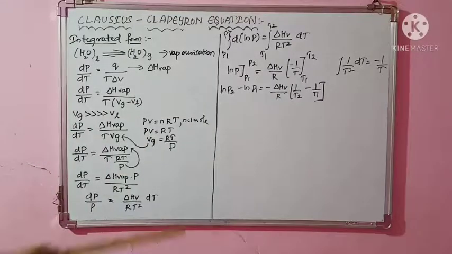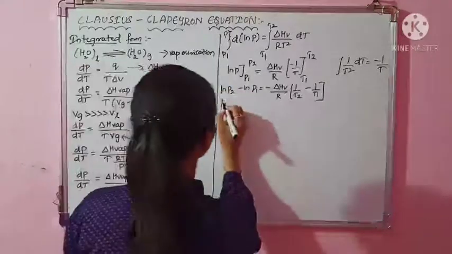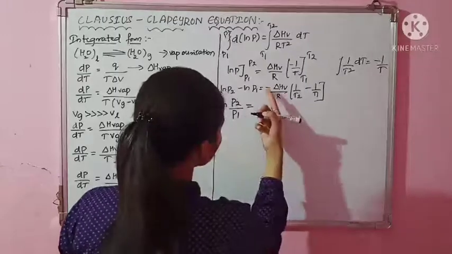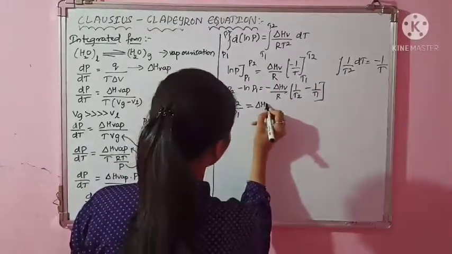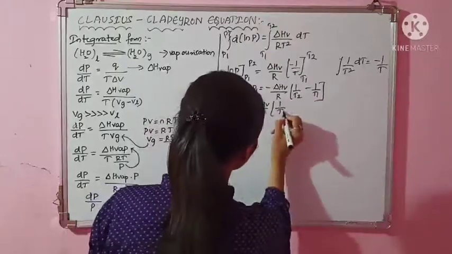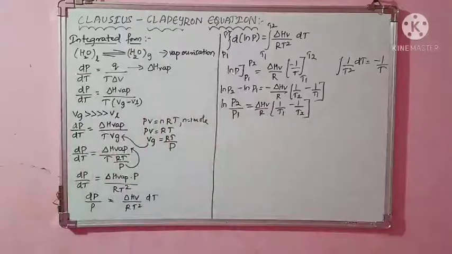Next, here it looks like ln A minus ln B. I can write it as ln A by B. So what I can do? I can write it as ln of P2 by P1 is equal to, I will multiply this minus sign inside. It will be delta HV upon R, and these two terms get interchanged. It will be 1 upon T1 minus 1 upon T2.